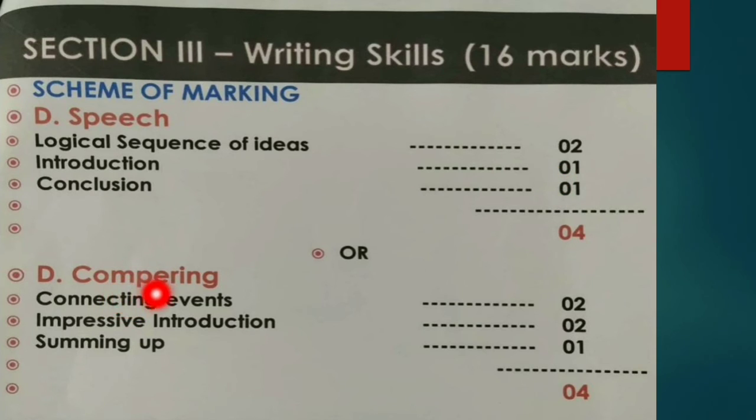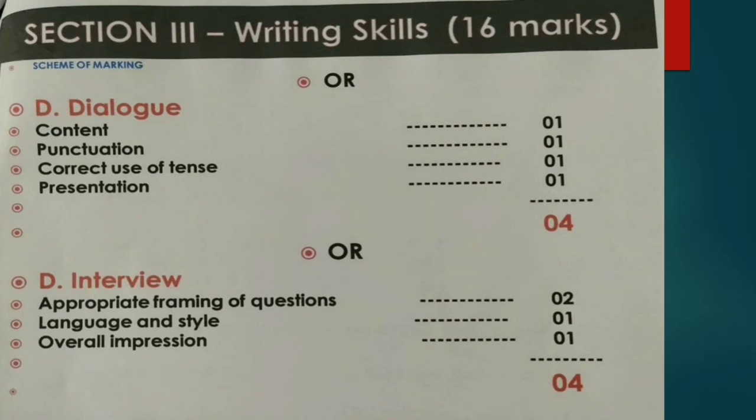Moving on to next, that is optional to speech writing, comparing, the art of comparing. So connecting events will give you 2 marks. Impressive introduction will give you 1 mark. It is wrongly written 2 marks, but it is actually 1 mark. And summing up, means conclusion, will give you 1 mark. So this is how the 4 marks are divided. Connecting events will give you 2 marks, introduction will give you 1 mark, and summing up the ideas will give you 1 mark. So this is how the 4 marks are divided in this question.